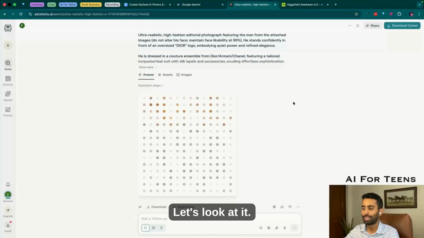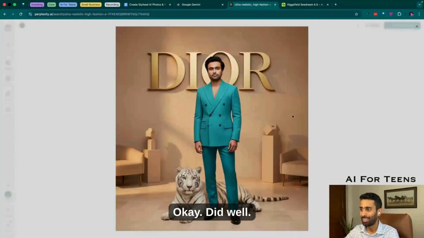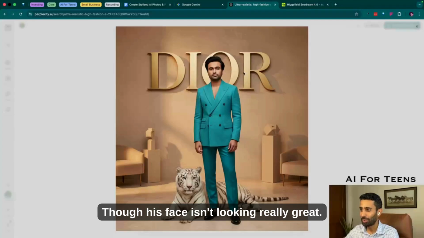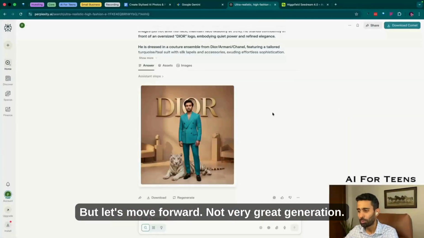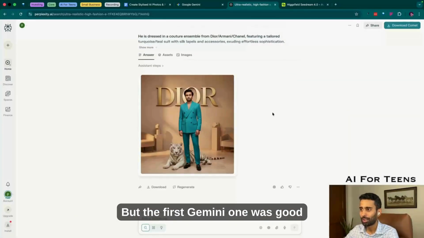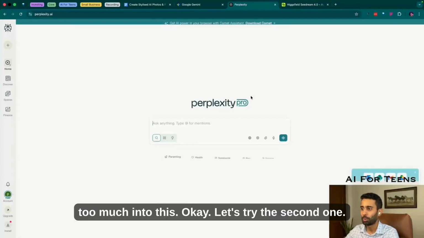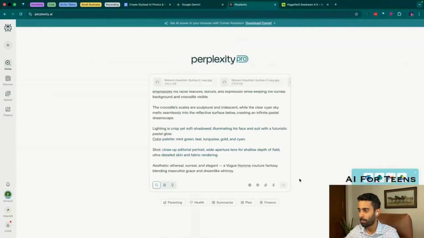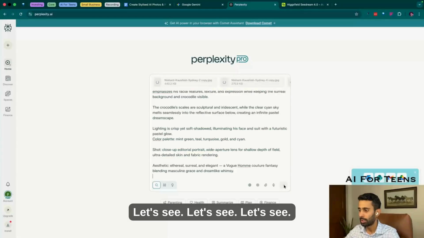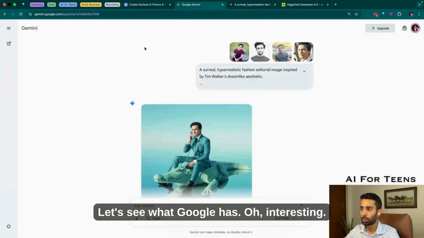Let's look at, it's still generating the old one. Okay, did well, though his face isn't looking really great. The lighting, or the mood, is a little down, it seems, because of his face. But let's move forward. Not a very great generation, but the first Gemini one was good enough, so I'll not dig too much into this. Okay, let's try the second one. Let's see what Google has.